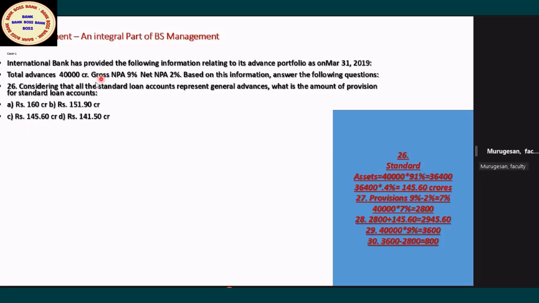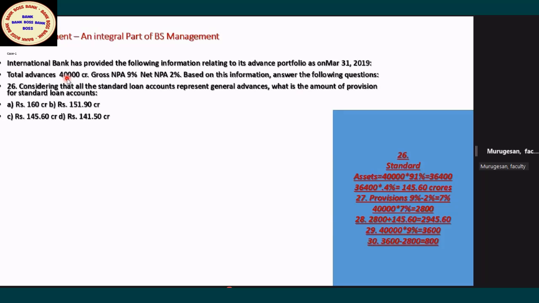Madam, 40,000 is the total advances, friends. NPA is 9%. What does it mean? Standard advances are 91%. How much? 100 minus 9, 91. 91 into 40,000 you multiply, madam. 91% into 40,000 divided by 100 is 36,400.